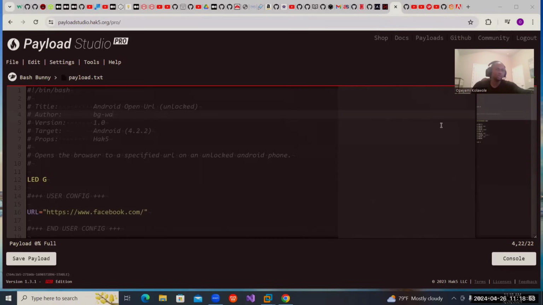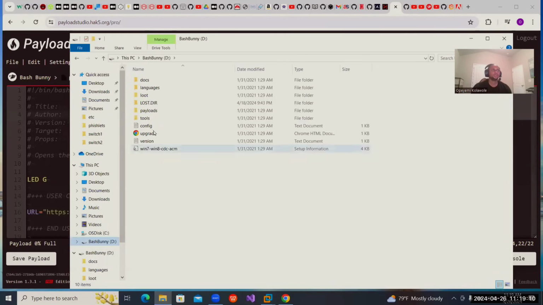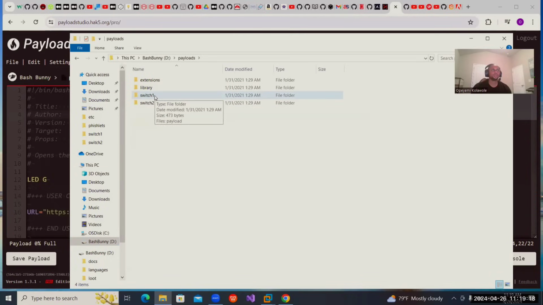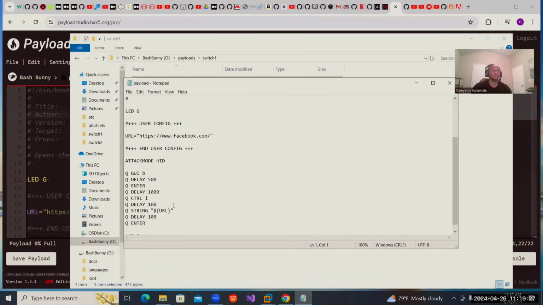Let's say this is connected. Okay, we have a connection. So you go to the Bash Bunny drive. This is the flash drive. This is where we want to use switch 1, and the other is switch 2. Here we can place our payloads. I already have a payload here that we're going to use.